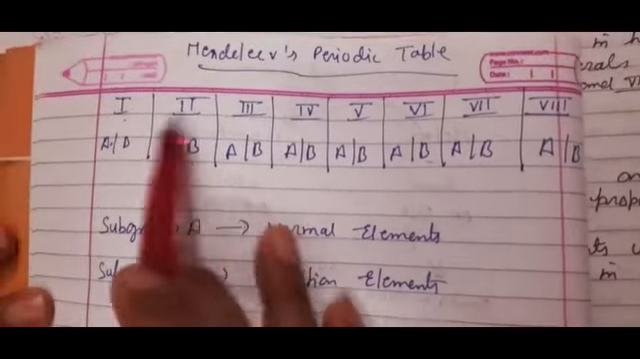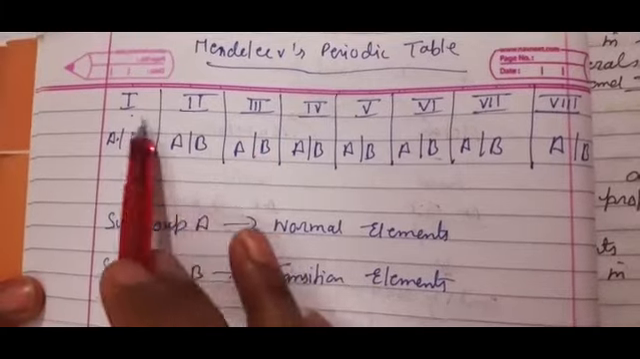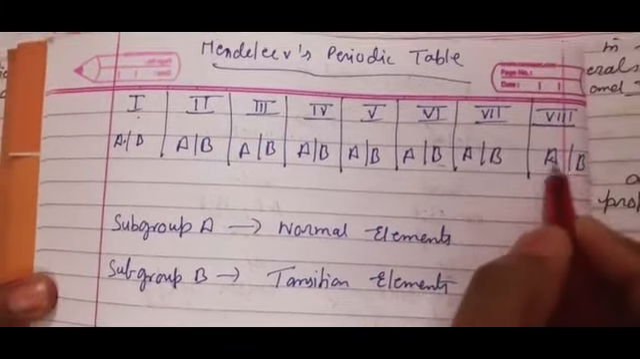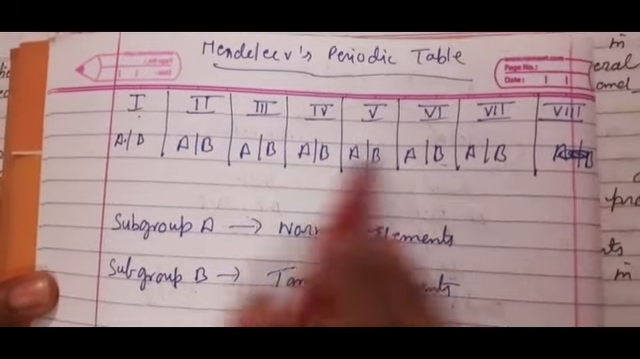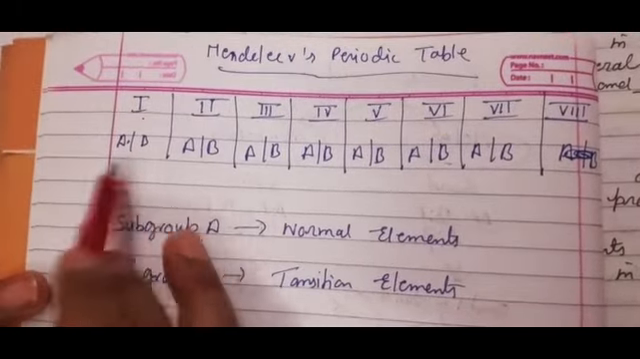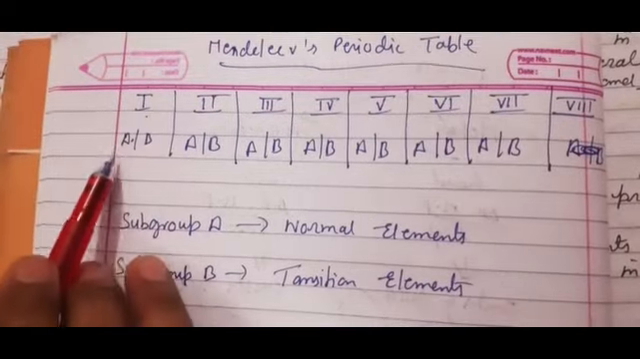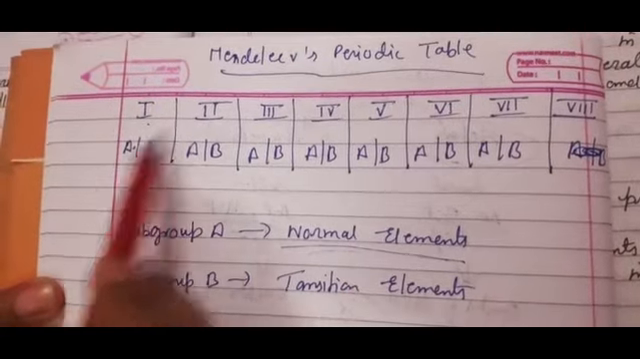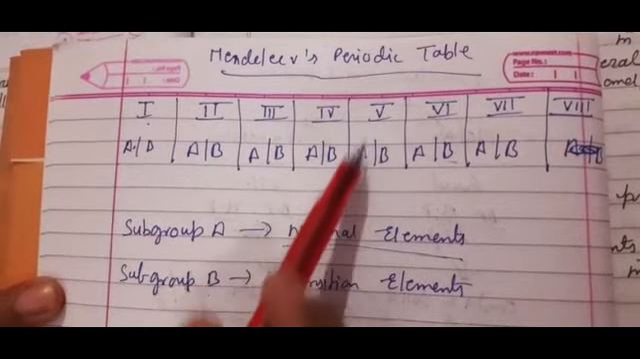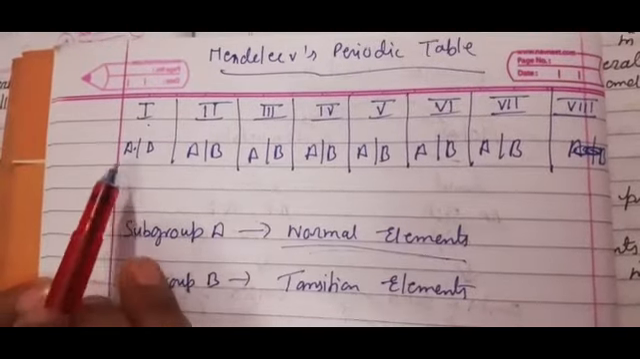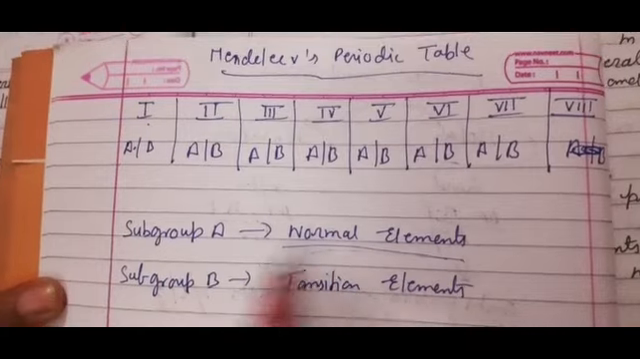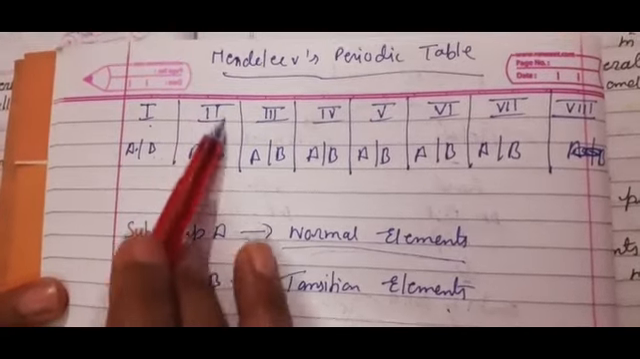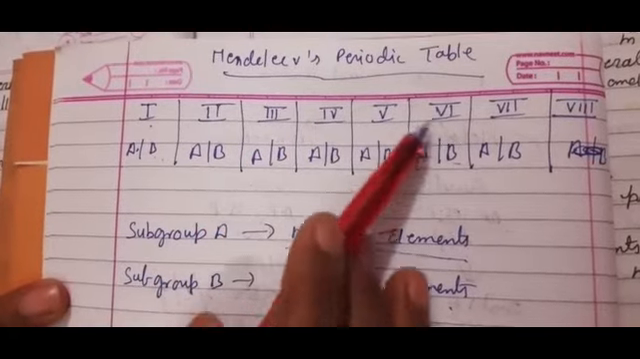He made his table in this way, as I told you, 1 2 3 4 5 6 7. He hasn't divided the 8th group into A and B. Till the 7th group he divided into subgroups. In every group, the subgroup A contains normal elements, whether they are 1A, 2A, 3A, 4A, 5A, 6A, 7A. In all the subgroup A, normal elements were there, and in subgroup B there were transition elements, whether they are 1B, 2B, 3B, 4B, 5B, 6B, 7B.